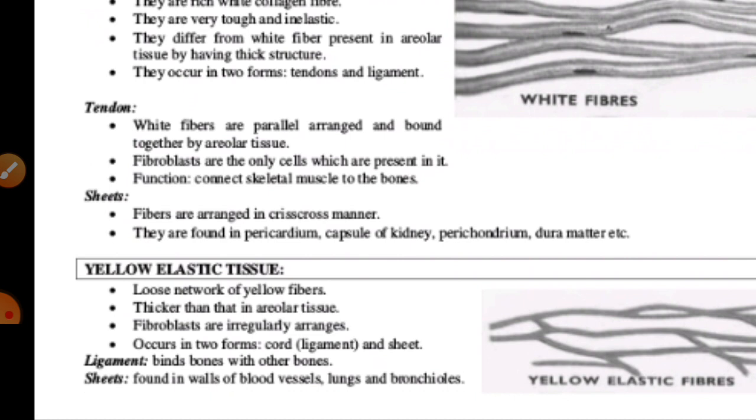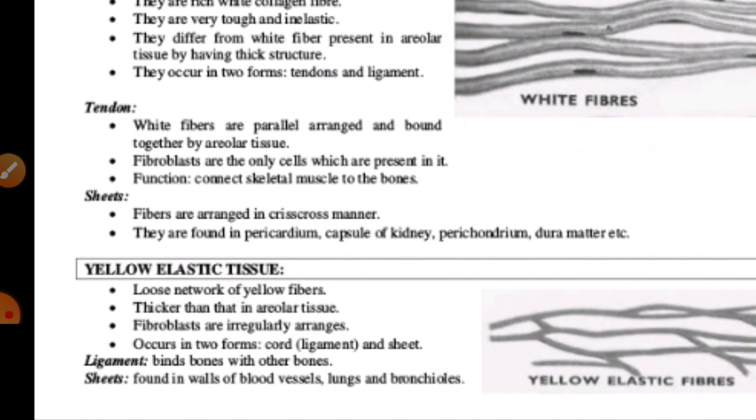The yellow elastic connective tissue forms cords called ligaments, which help in joining bone to bone. The other one is the sheets; the yellow fiber sheets occur in the walls of blood vessels, lungs, bronchioles, vocal cords, and the cartilage of the larynx and trachea.